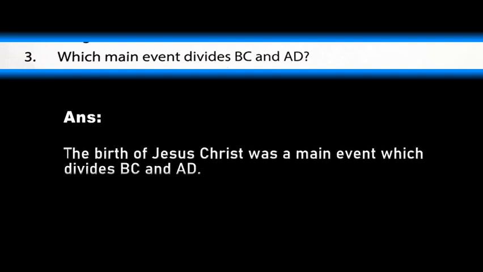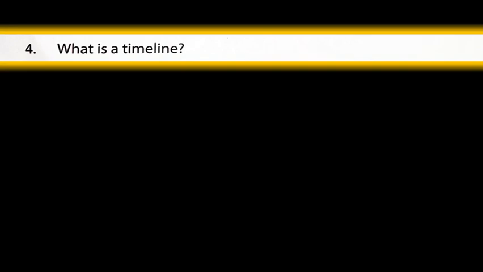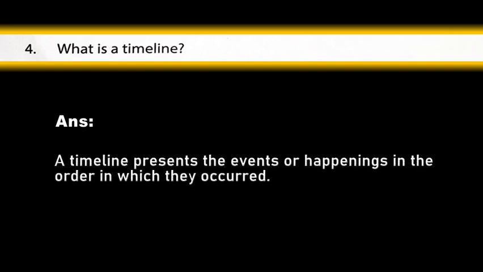Question number 3. Which main event divides BC and AD? Answer will be the birth of Jesus Christ was a main event which divides BC and AD. Right now, question number 4. What is a timeline? Answer will be a timeline presents the events or happenings in the order in which they